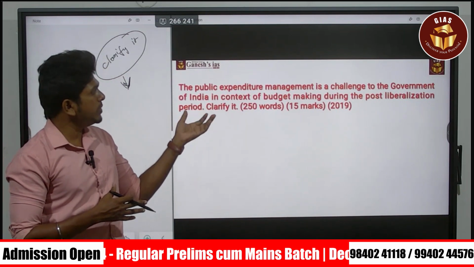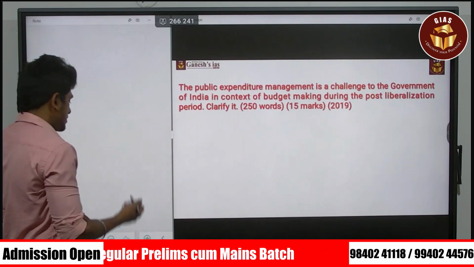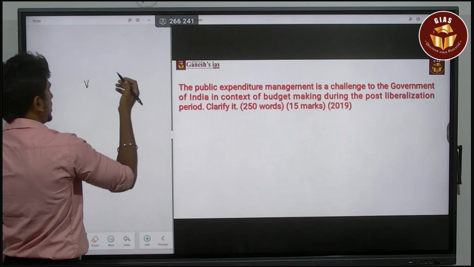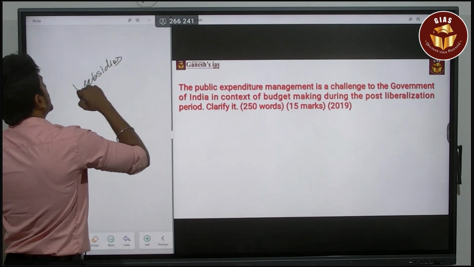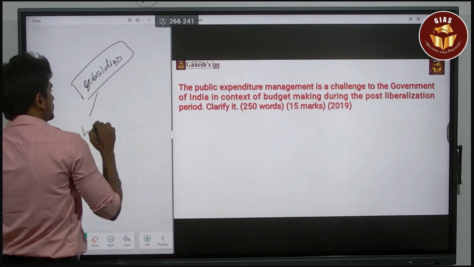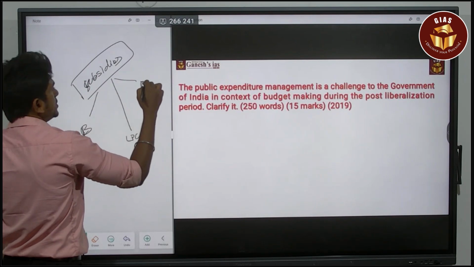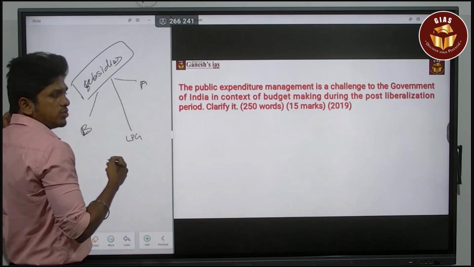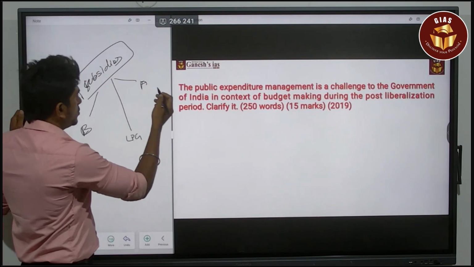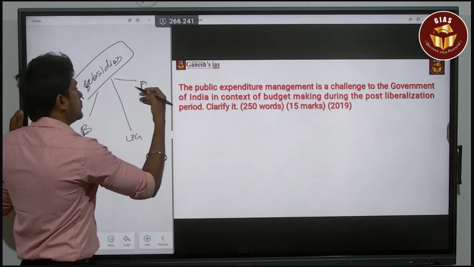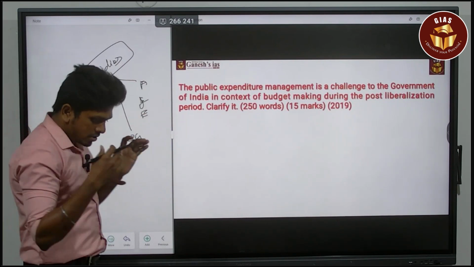Public expenditure management is a challenge for the government of India in budget making. The reason is, first, for example, if you are going to give subsidies, consider before the LPG era and after the LPG era. Before the LPG era, no one is going to question you, but after the LPG era, if you are going for subsidies like fertilizer subsidies, electricity subsidies, or food subsidies.